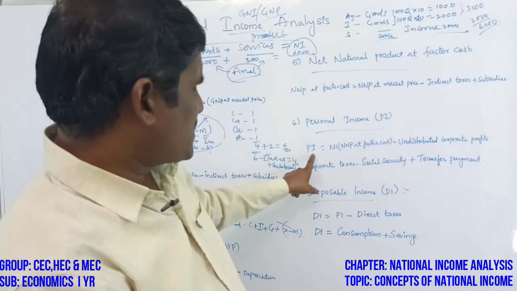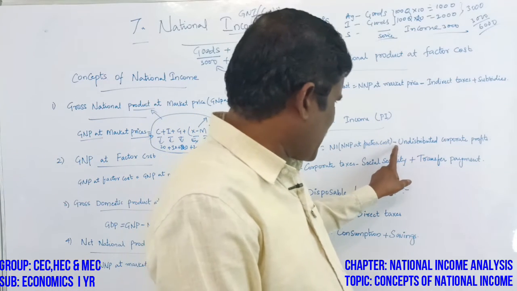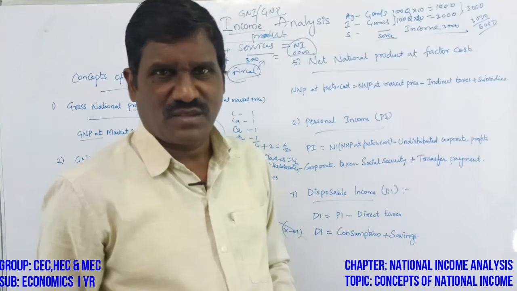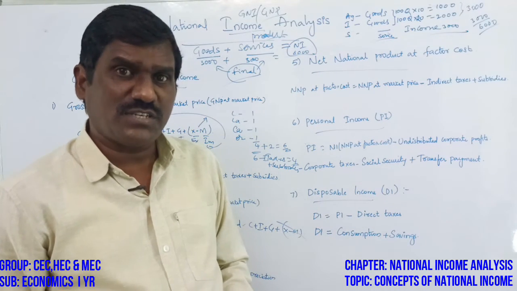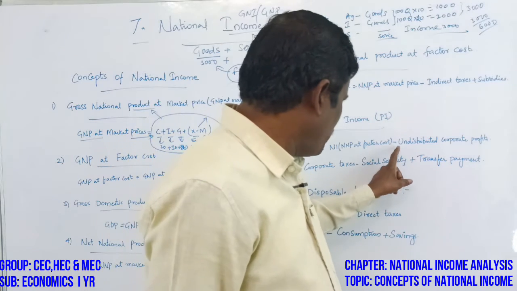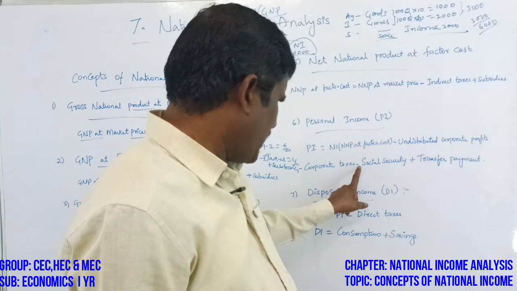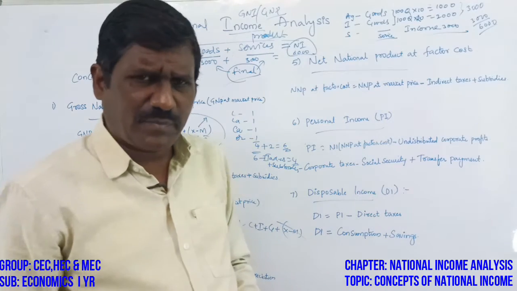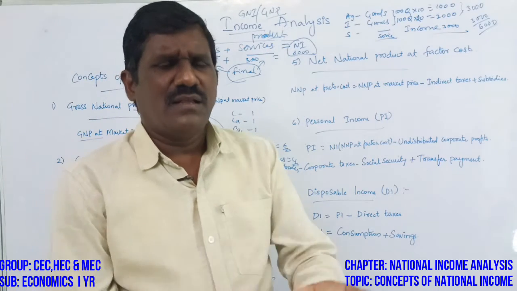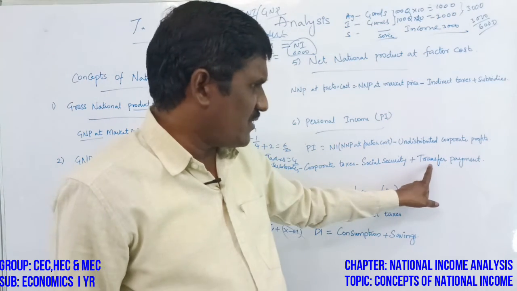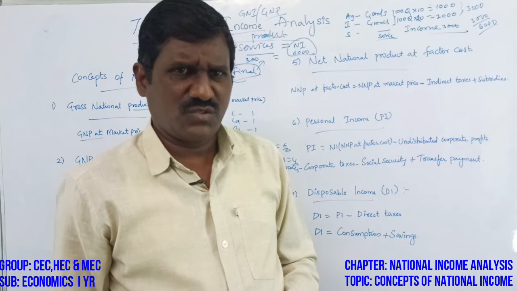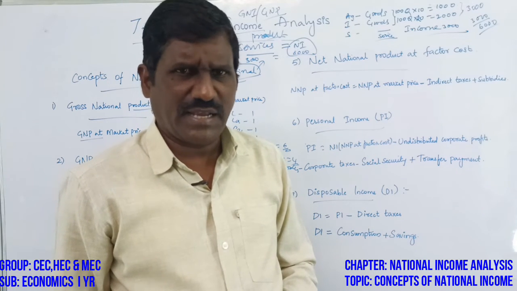So personal income is equal to national income at factor cost minus undistributed corporate profits, minus corporate taxes, minus social security, plus transfer payments. Transfer payments are amounts released by the government without any participation in economic activities.